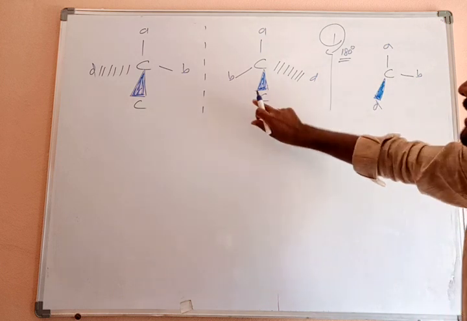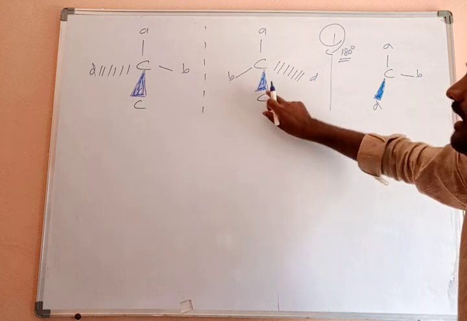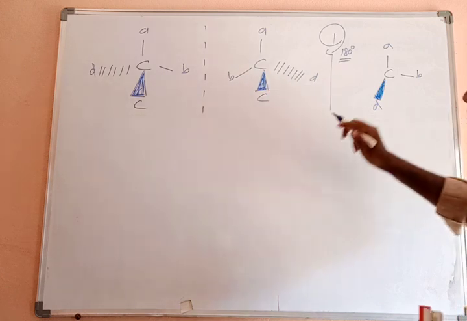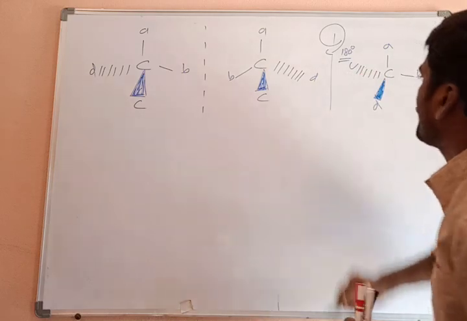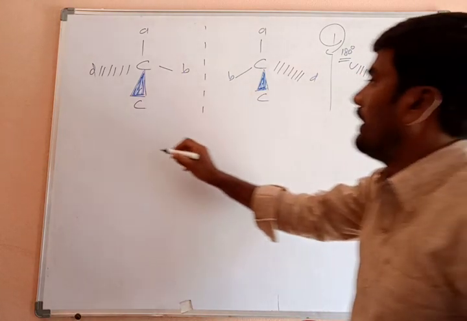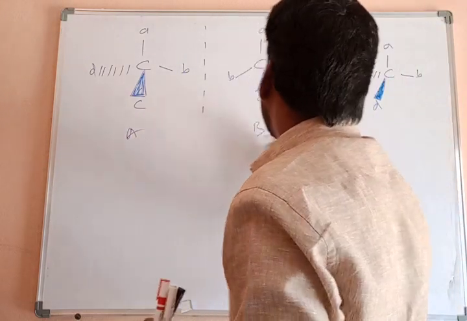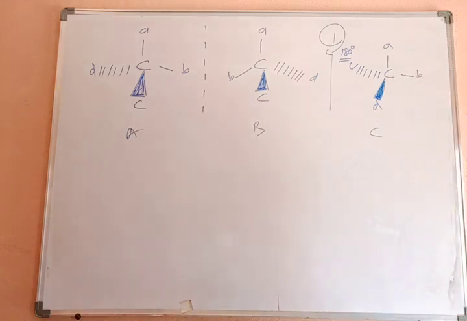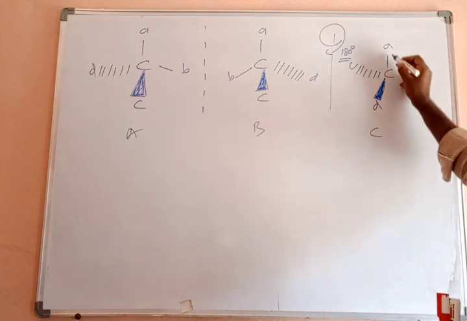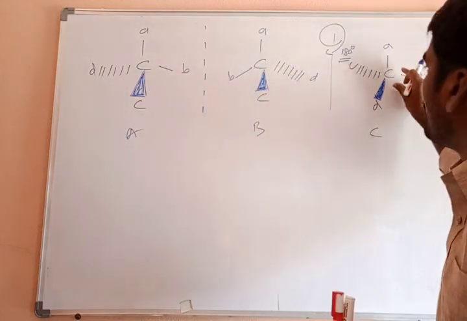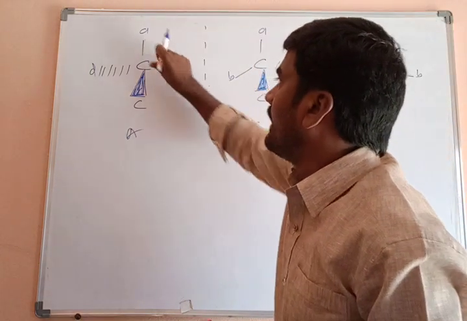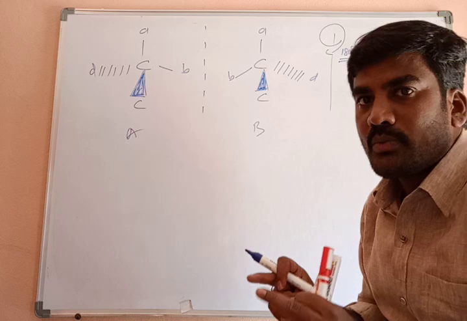This is D. What about C? It is now present on the wedge bond, means above the plane. Now it is going inside the plane. C coming like this. Clear? This is A, this is B, this is C. Now observe A and C. In C, A and B both lie on the plane. Both lie on the same side. When it is superimposed, A and B are both covered, means both are superimposed.